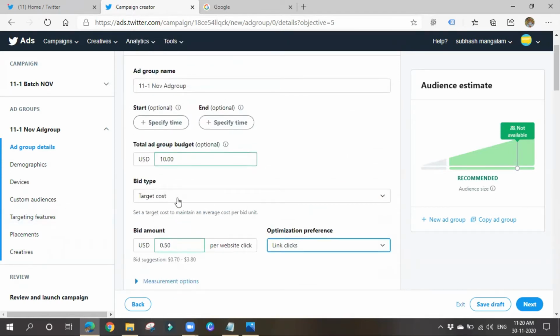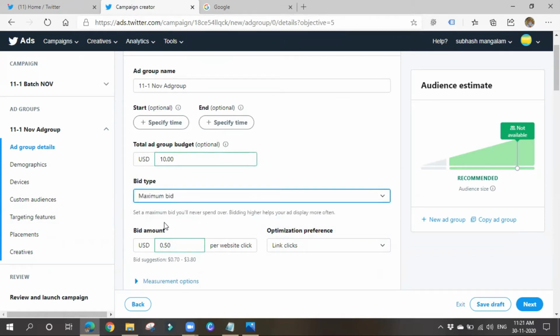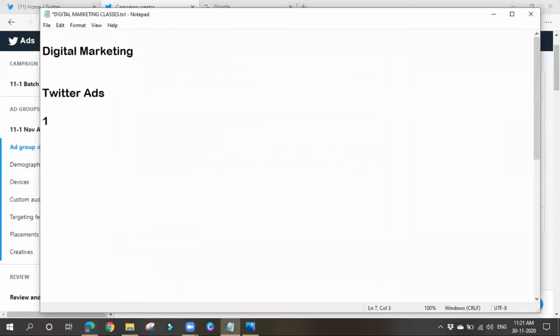Link clicks. In case of maximum bid, set a maximum bid you'll spend. Bidding higher helps your ad display more often, so they are saying to bid more. Maximum bid means you may give, say, $1 per bid. So I'll be spending up to $1 for each website click. It is the maximum amount you can spend per click, but Twitter may charge $0.5, or $0.8, or $1. Here we are just specifying the maximum amount I can spend on each bid.